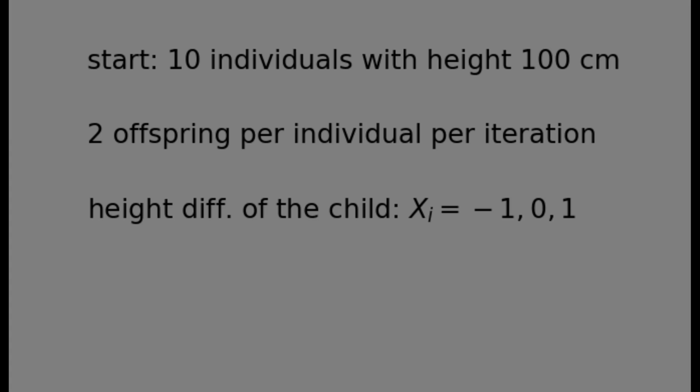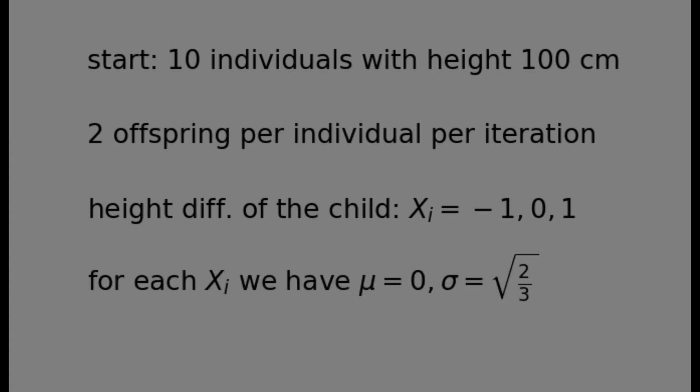To show that we created an example where the central limit theorem is applicable, we have to write down some formulas. The probability distribution that we talk about is the distribution where we have -1, 0 and 1 in 1/3 of all cases respectively. The mean value of this distribution is 0 and its standard deviation is the square root of 2/3. So everything is finite. Okay, but we're still waiting for the sum.